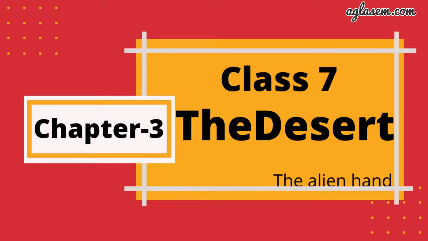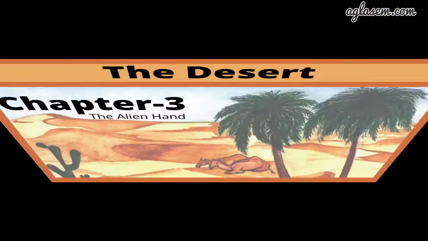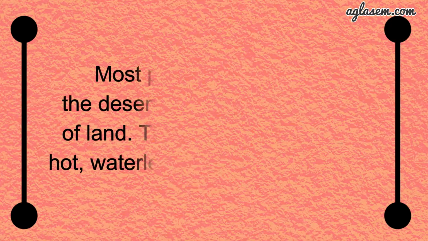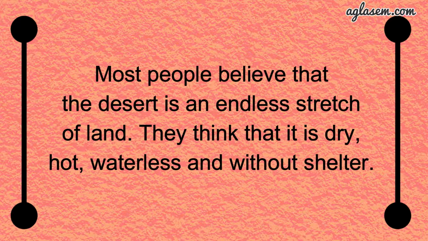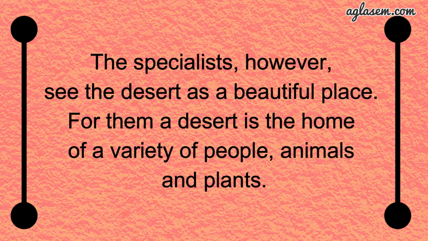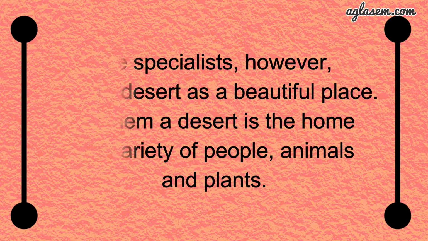Today in this video I will be covering chapter 3 of class 7th English, that is The Desert. Most people believe that the desert is an endless stretch of land. They think that it is dry, hot, waterless and without shelter. The specialists, however, see the desert as a beautiful place. For them, a desert is the home of a variety of people, animals and plants.